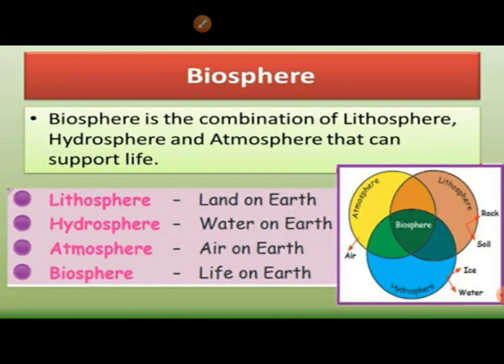Lithosphere means land on earth. Hydrosphere means water on earth. Atmosphere means air on earth. So, biosphere is a combination of lithosphere, hydrosphere and atmosphere. For our life, we need land, water, and air. Then only life can survive.